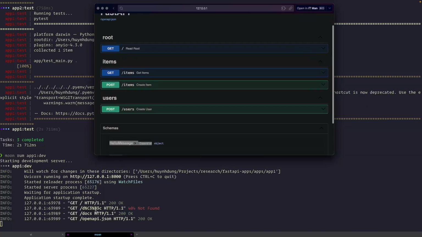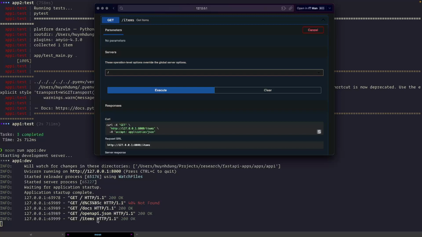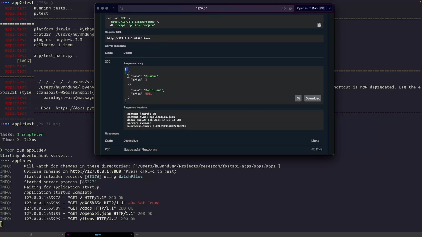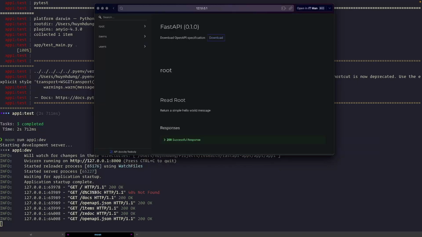You can see this is my typo. When I enter something wrong, it returns 404 not found. And if I call the API, you get item, and this is the protocol HTTP 1.1, the version, and it returns status OK. And here is the result. Also, you can see the response header. So if you don't want to use Swagger OpenAPI UI, you can use Redoc. So this is another UI.